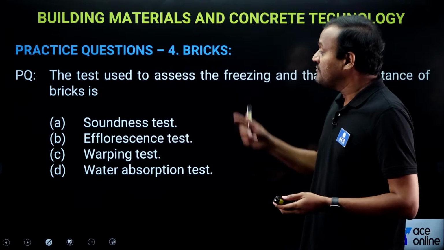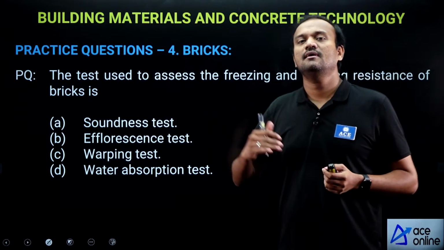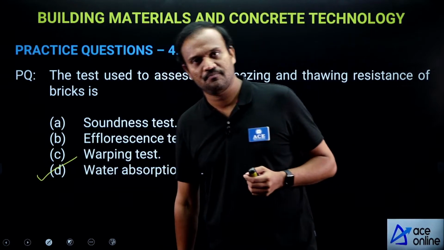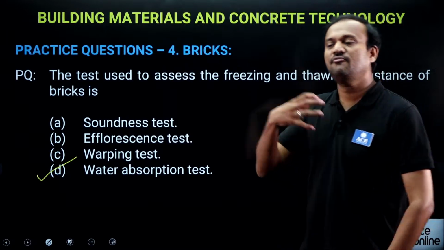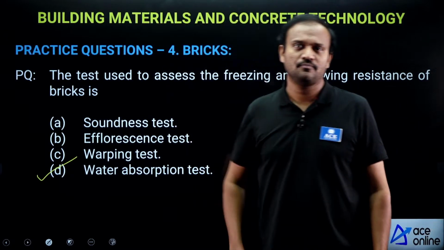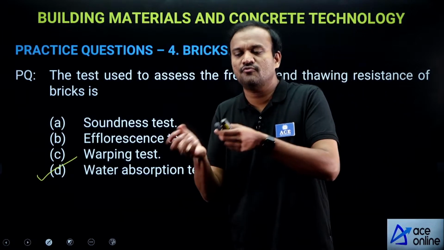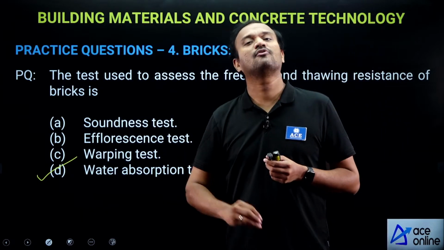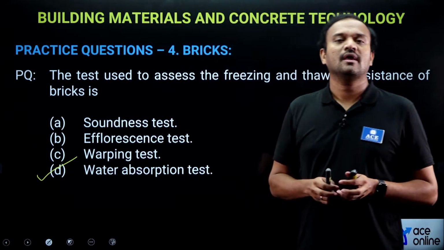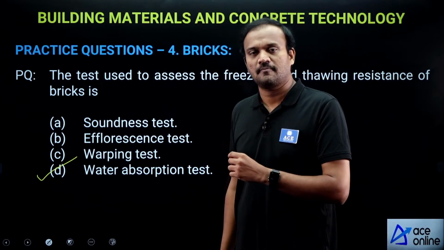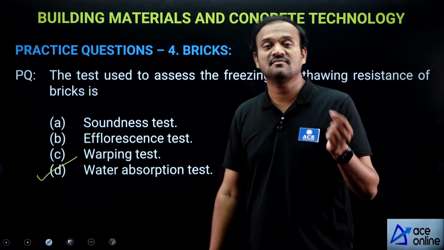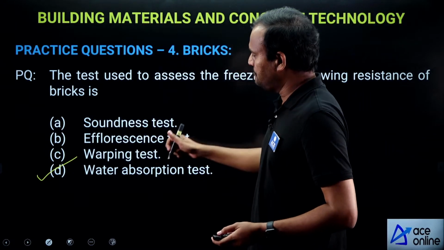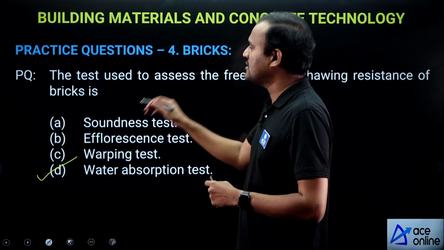Now, which test effectively talks about the freezing and thawing resistance? It is the water absorption test. The logic is simple. If the brick is absorbing less water, then due to freezing there will be less expansion, because of which fewer cracks will be formed in the brick. Hence, the water absorption test is the correct test which will assess the freezing and thawing resistance of a brick. Soundness test is a durability test not related to freezing and thawing.